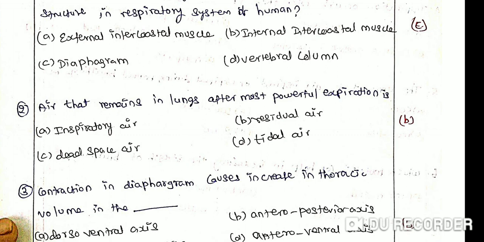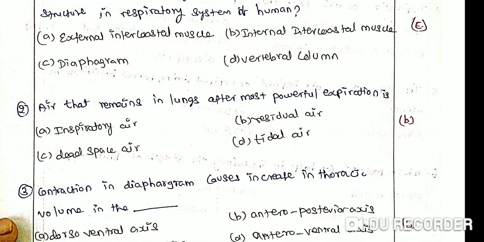Air that remains in the lungs after the most powerful expiration is: option A, inspiration air; option B, residual air; option C, dead space air; option D, tidal air. The correct answer is option B, residual air.